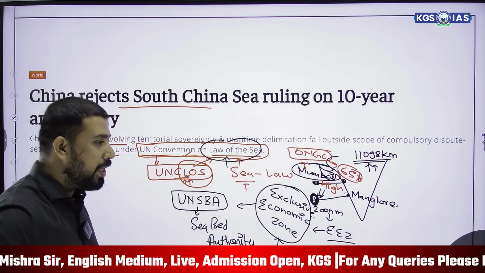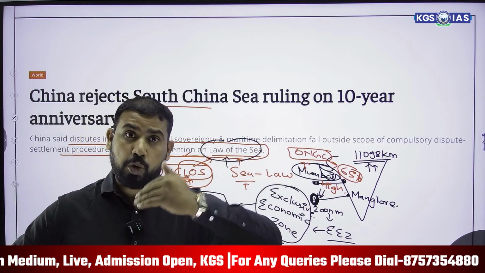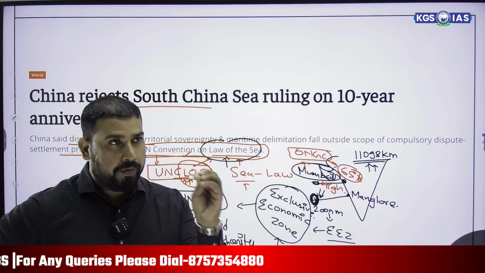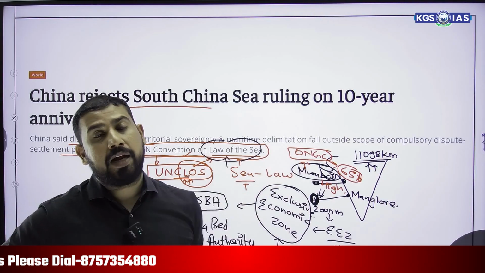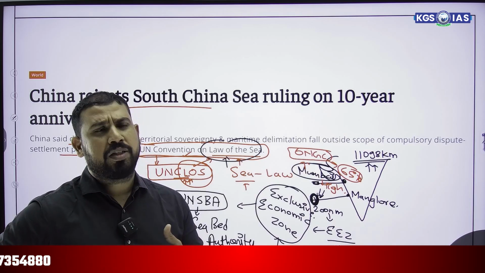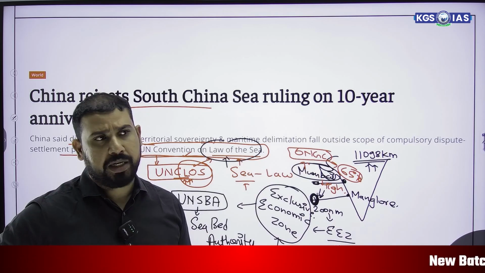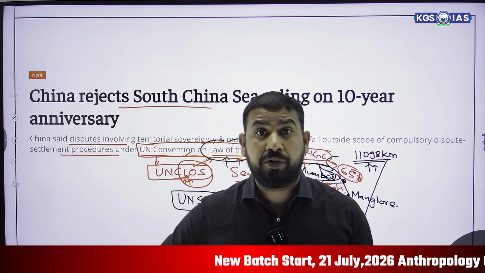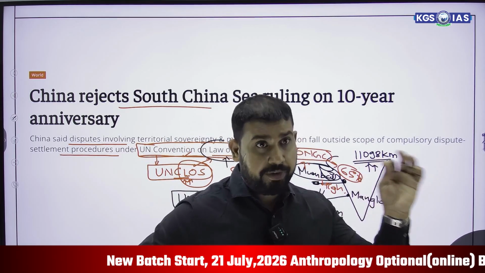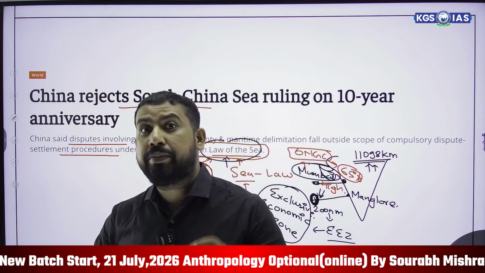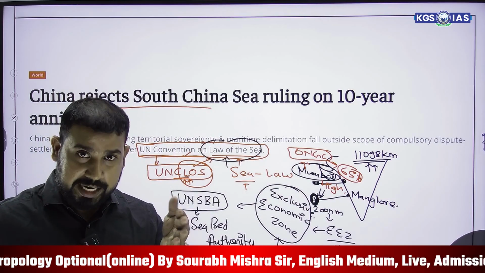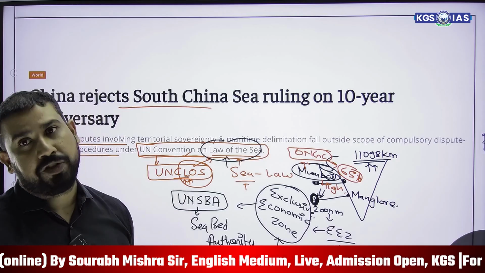In the same way, South China Sea has many countries associated with it. In 2016, the Court of Arbitration gave a landmark verdict because China was claiming some positions in South China Sea and rejected the claims of the Philippines. That's why the Philippines filed this case, and this verdict came in favor of the Philippines, which was rejected by China, and China is still rejecting it. That's why we are studying this.